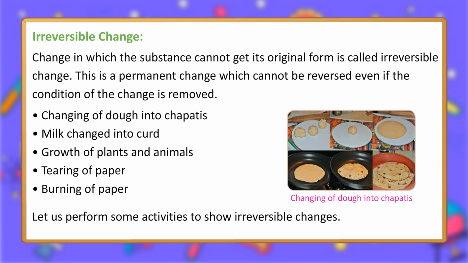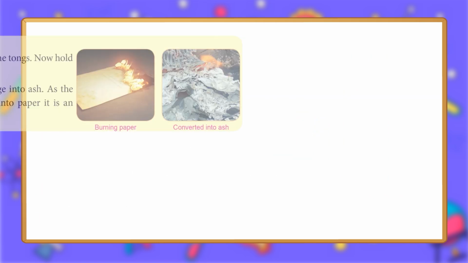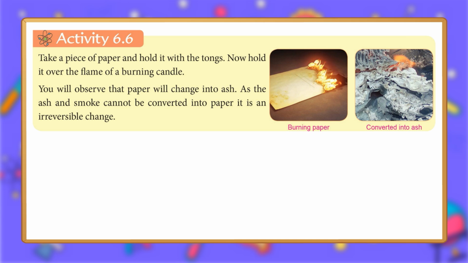Let us perform some activities to show irreversible changes. Changing of dough into chapatis. Activity 6.6. Take a piece of paper and hold it with the tongs. Now hold it over the flame of a burning candle. You will observe that paper will change into ash. As the ash and smoke cannot be converted into paper, it is an irreversible change. Burning paper. Converted into ash.